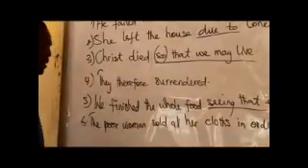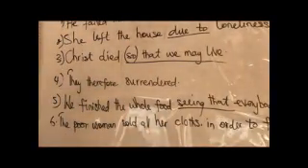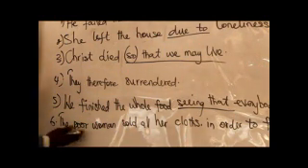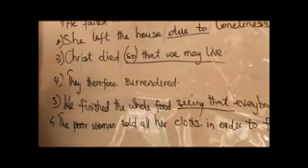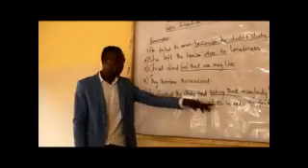So we could have had a sentence like this: the poor woman sold all her clothes, and we leave it that way, and we would have had ourselves a correct sentence. The poor woman sold all her clothes.